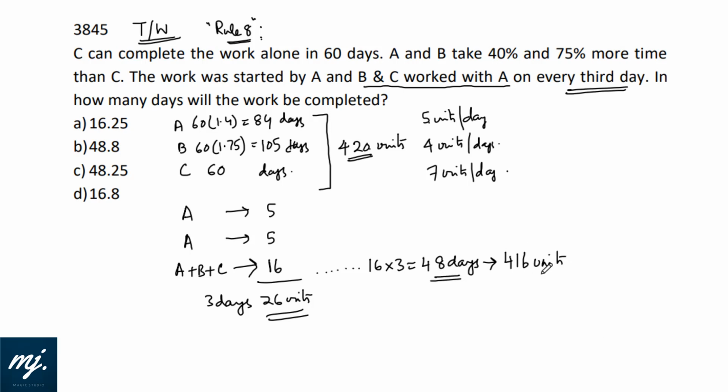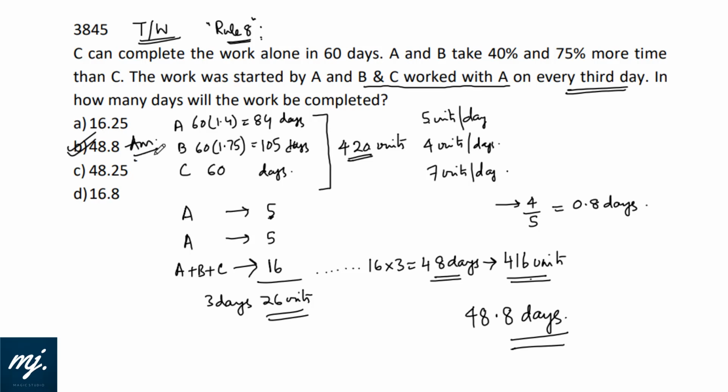By the end of 48 days, 416 units are produced, and we are left with 420 minus 416, that is 4 more units to be produced. Now who will come? A will come. A can produce 5 units in a day. That means to produce 4 units, A will take 4 by 5 part of the day, that is 0.8 days. So the total time taken to complete the entire work would be 48.8 days. That is in option B.